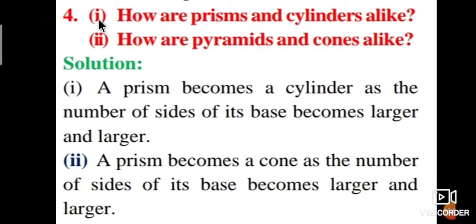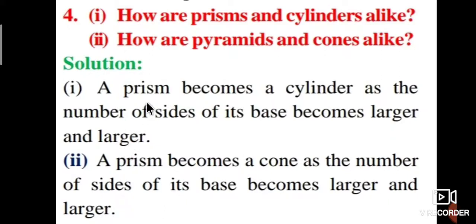Here once again, observe. How are prisms and cylinders alike? Second question, how are pyramids and cones alike? A prism becomes a cylinder as the number of sides of its base becomes larger and larger.